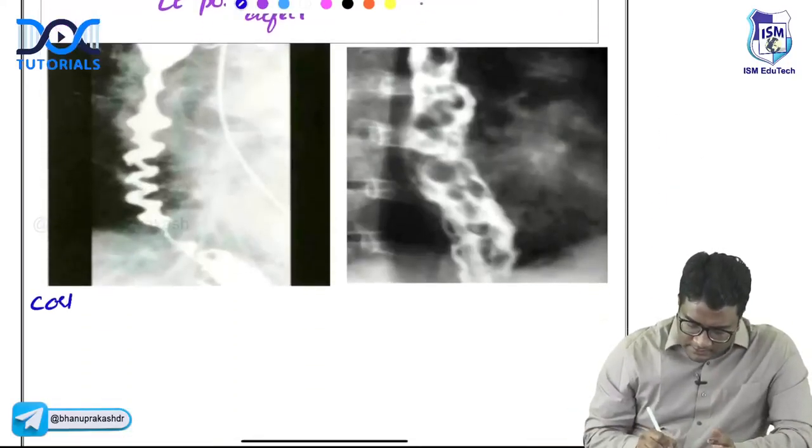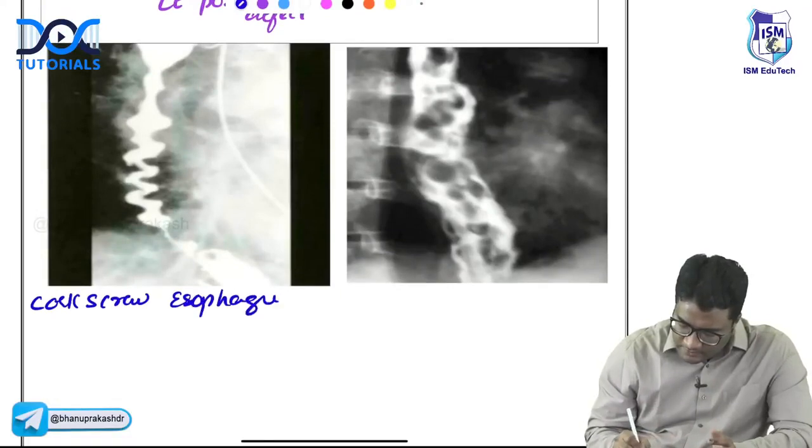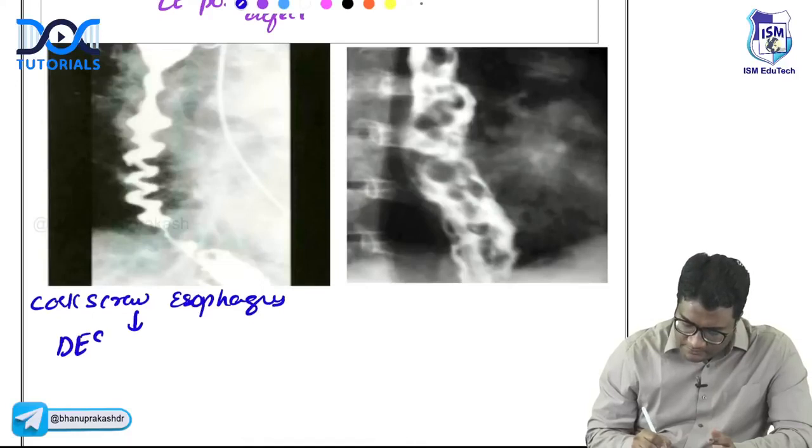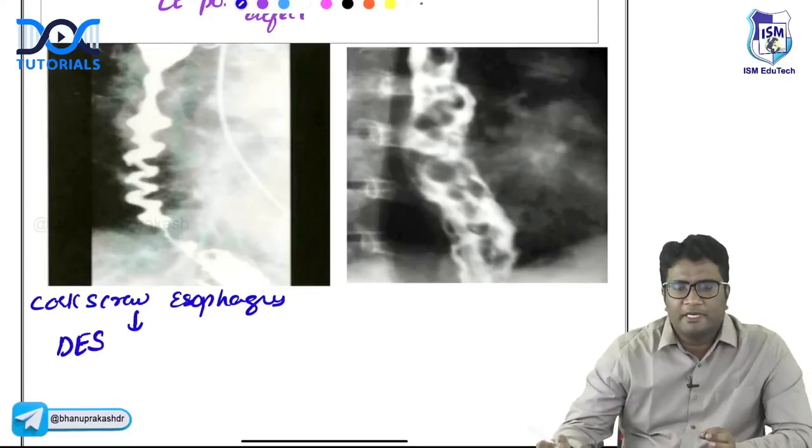Okay, this is easy. All of you will answer this. This is corkscrew esophagus. Where do you see this corkscrew esophagus? This is diffuse esophageal spasm. Corkscrew esophagus on a barium swallow is diffuse esophageal spasm.